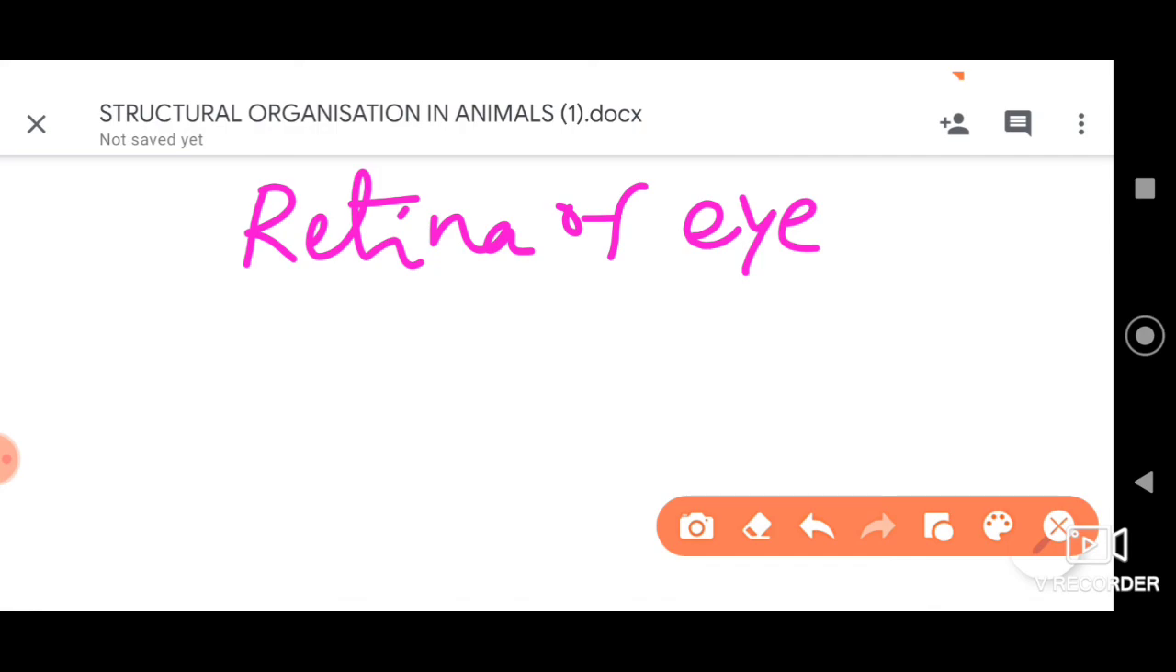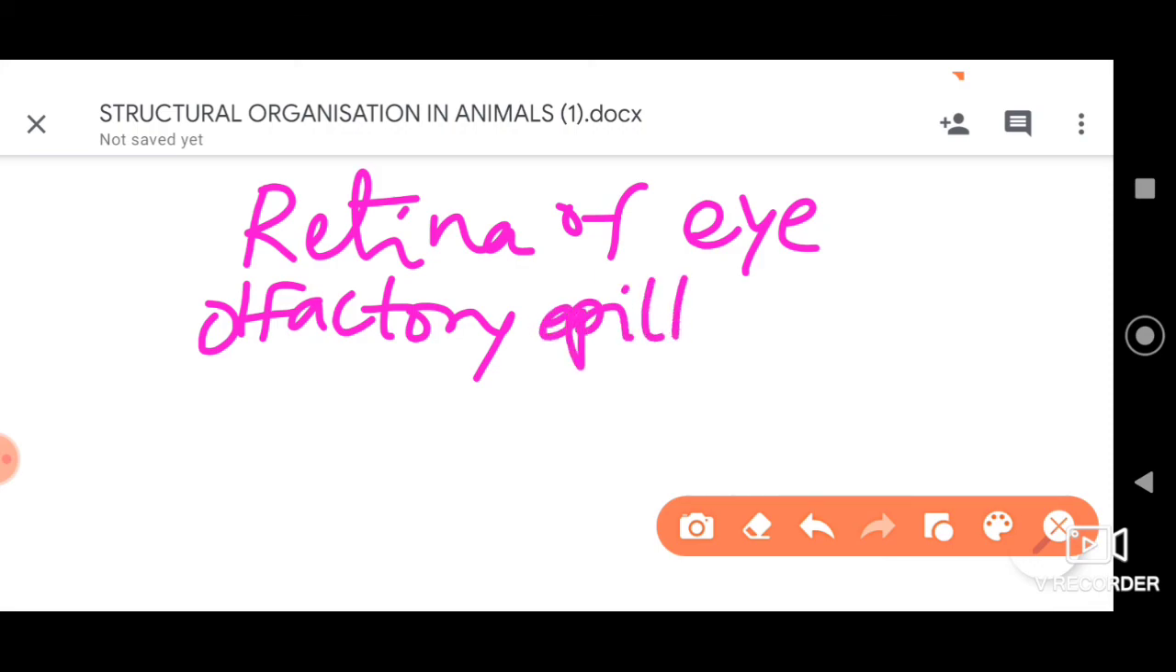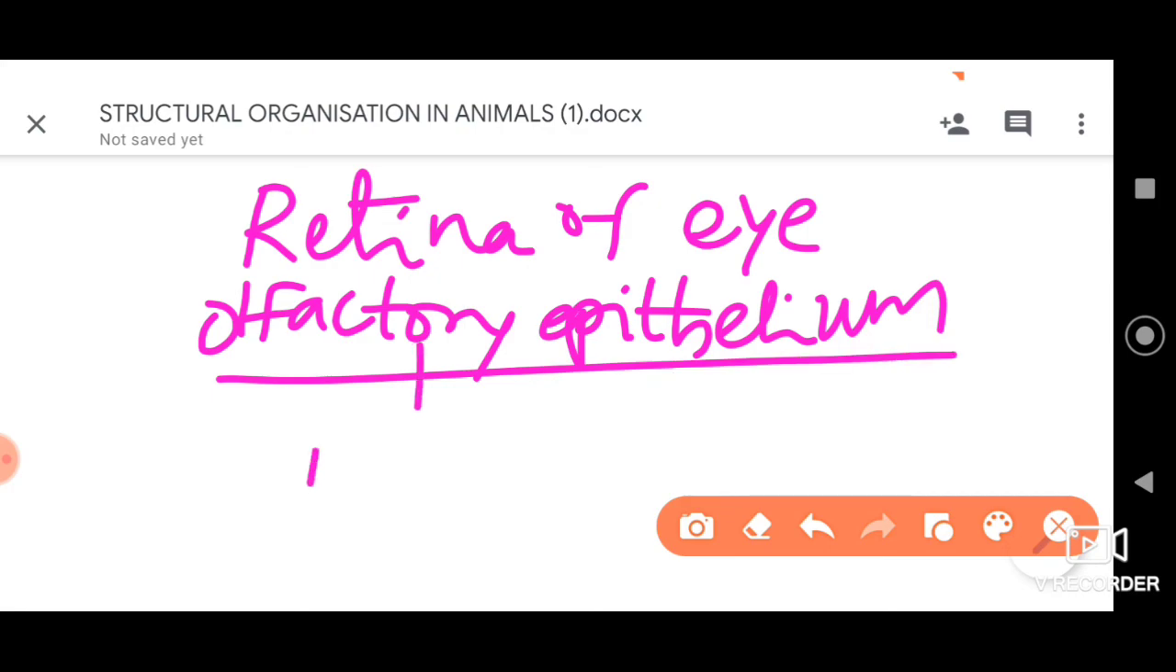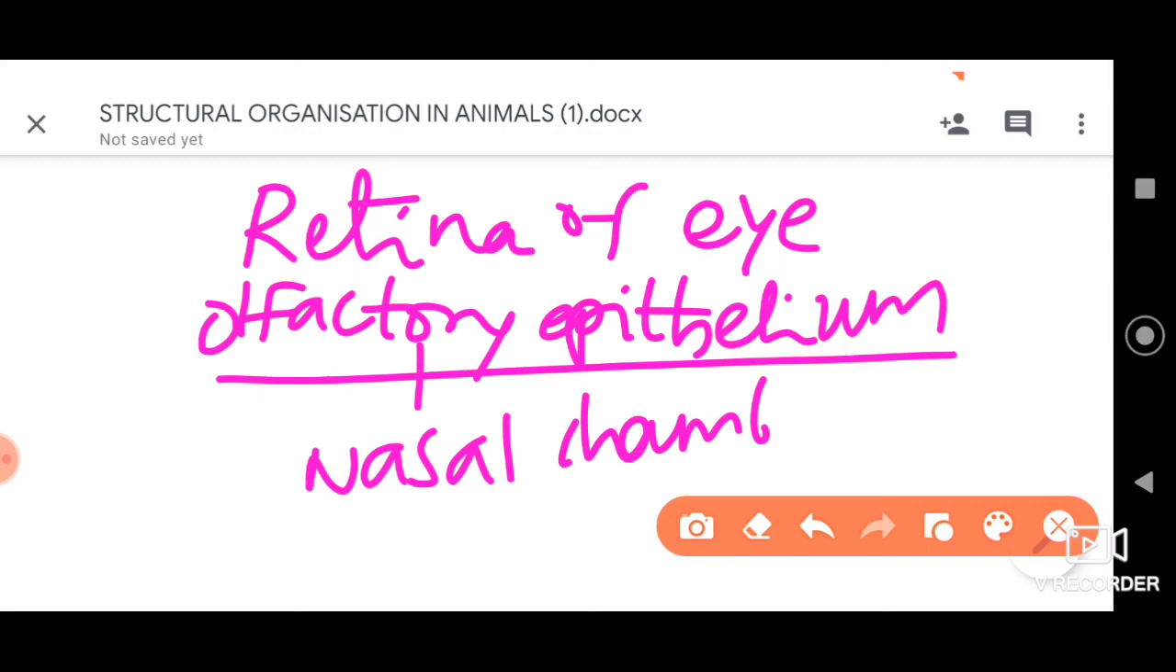Also in the olfactory epithelium. See, olfactory epithelium is present where? In the nasal chamber, lining the nasal chamber we can find this. So here as well we can find the bipolar neurons. These are the two major regions, the retina of the eye and the olfactory epithelium of the nasal chamber, where we can find the bipolar neurons.